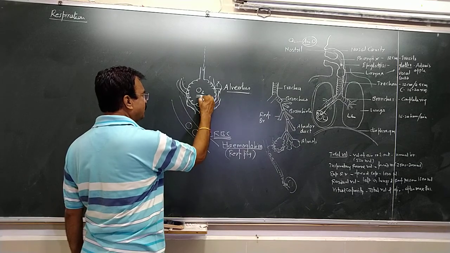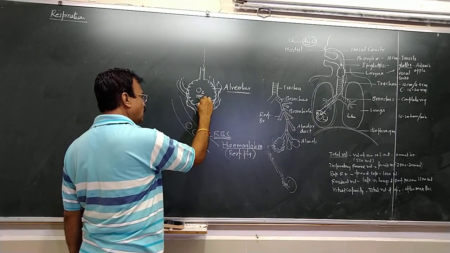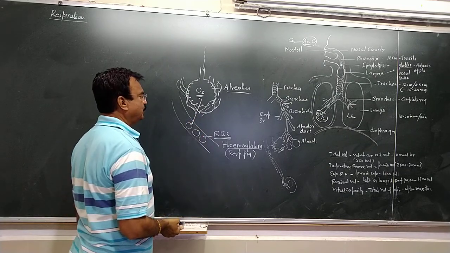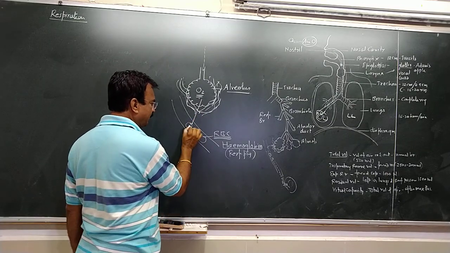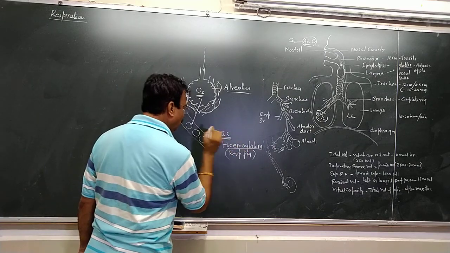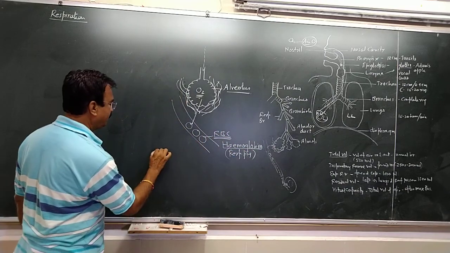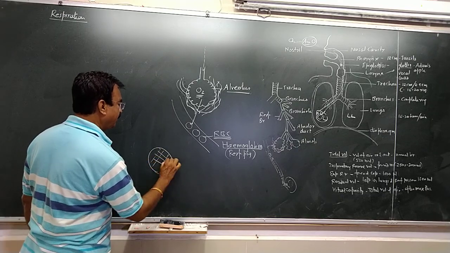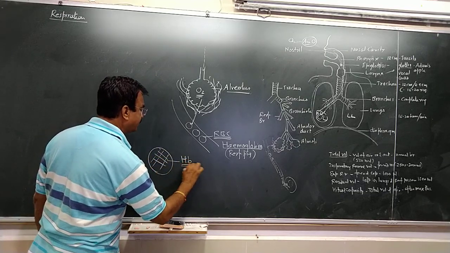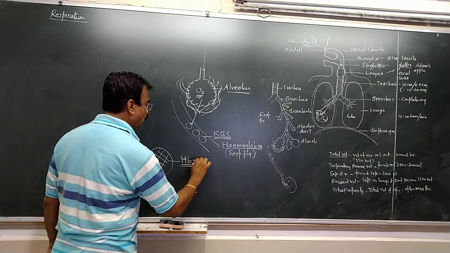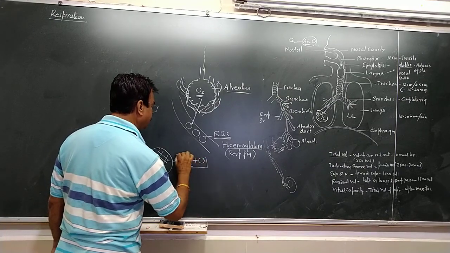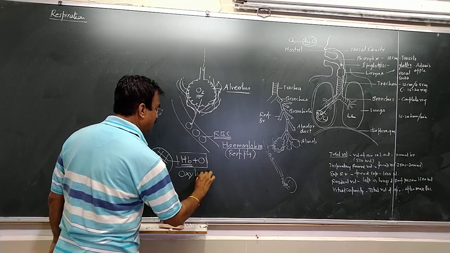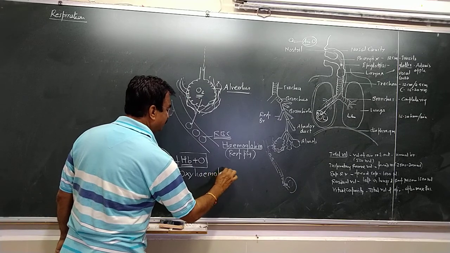Now what happens? The oxygen which is present here is diffused through the alveolus, and it will be taken up by the hemoglobin in the RBC. This RBC contains hemoglobin, written as Hb, and this hemoglobin now combines with oxygen, and there is a formation of oxyhemoglobin.